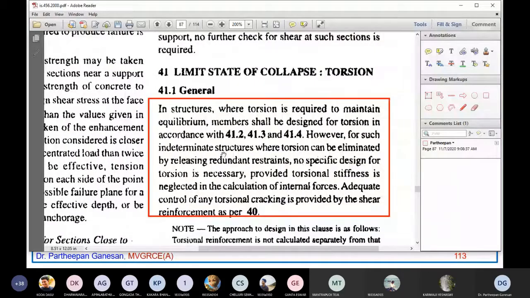However, for such indeterminate structures where torsion can be eliminated by releasing redundant restraints, no specific design for torsion is necessary, provided torsional stiffness is neglected in the calculation of internal forces. Adequate control of any torsional cracking is provided by the shear reinforcement as per 40. So we will see one by one what the codal provisions are.